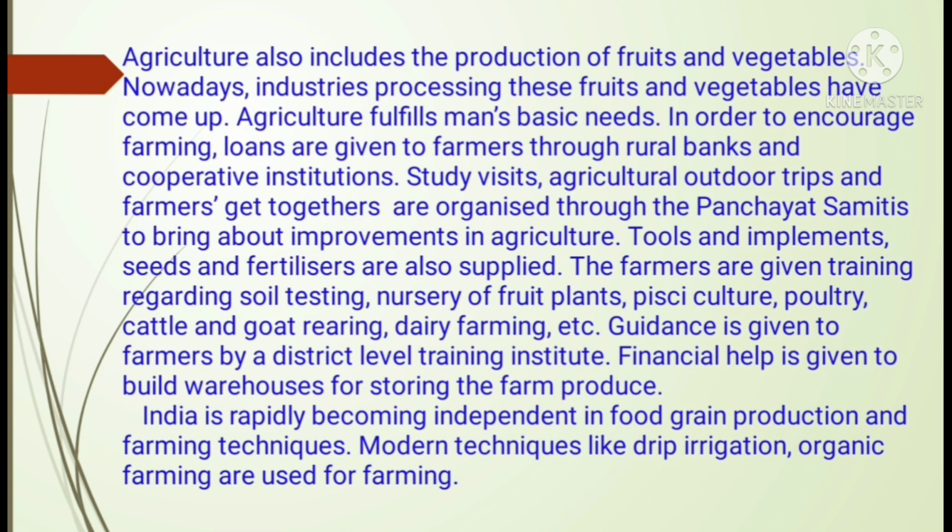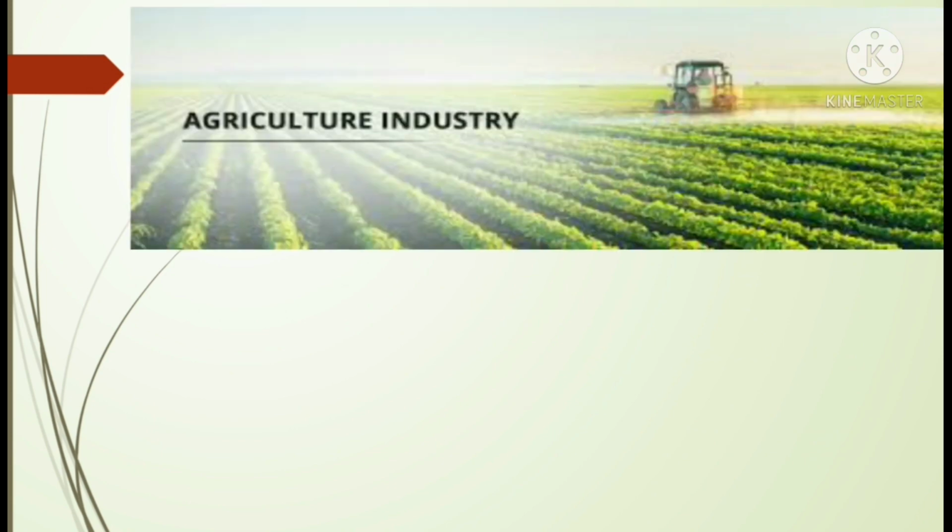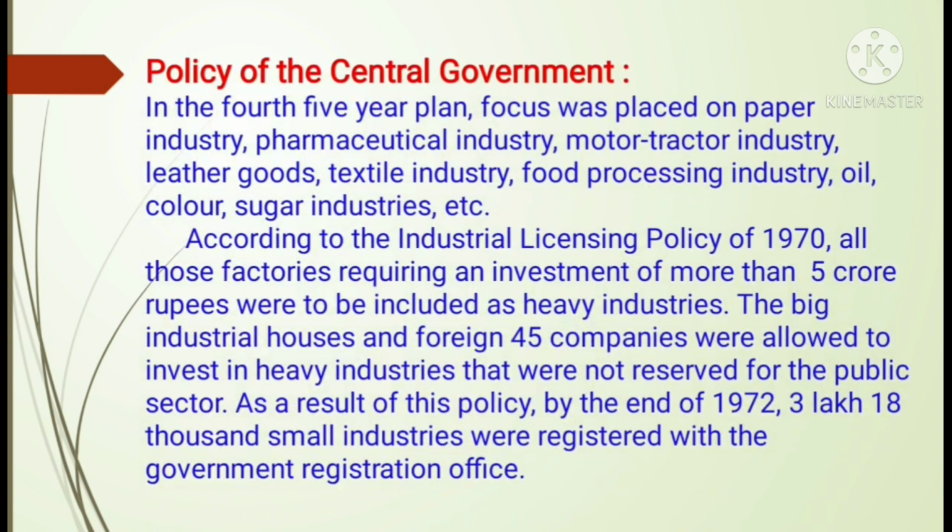Now the next, let us see the policies of the central government. Now you can see in the picture the agriculture industry. If you plan properly, children, how huge fields can be made according to the technology and proper training. In the agriculture industry, we can flourish. Policy of the central government.